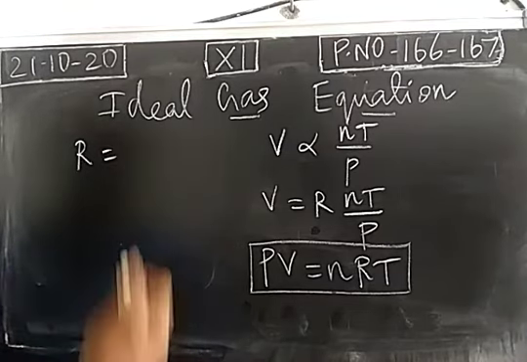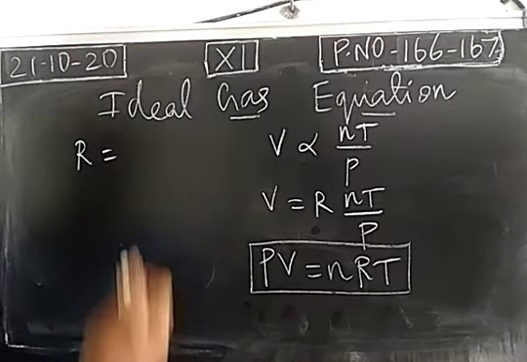So first we are going to use the unit atmosphere. So pressure is 1 atmosphere. We take a gas whose pressure is 1 atmosphere, number of moles 1, and the temperature is 273.15 Kelvin.